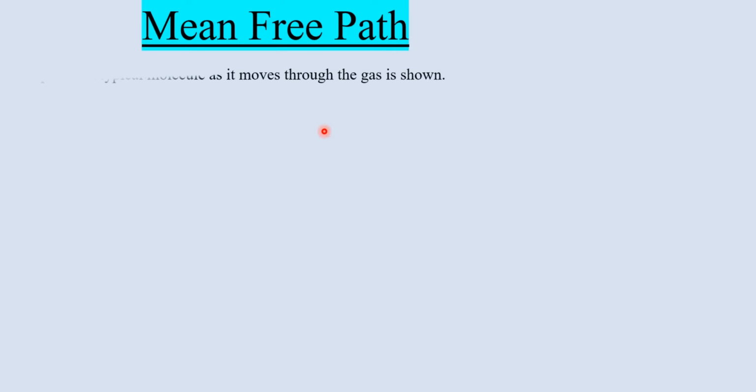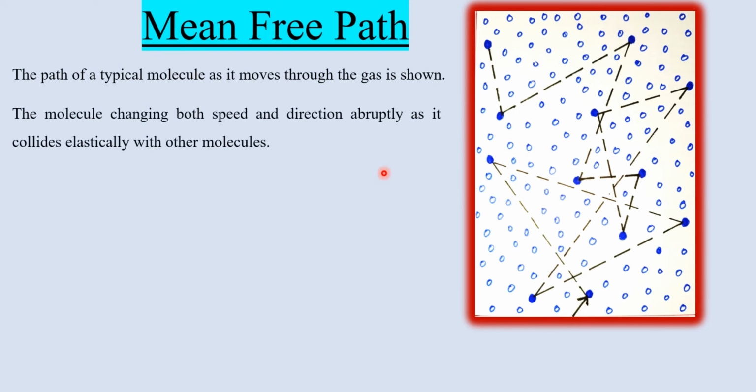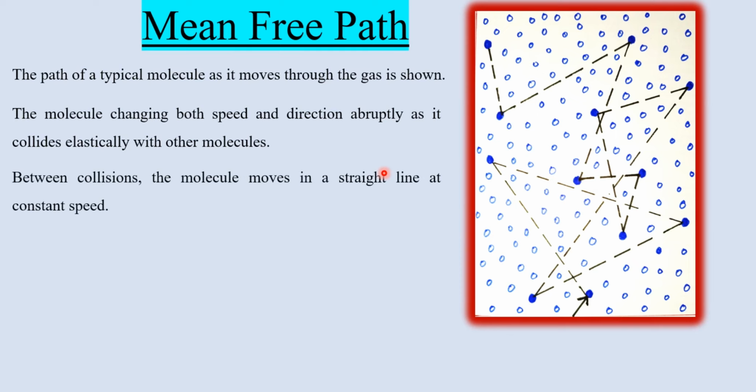As you can see in the diagram, this diagram shows you the motion of a single molecule which is moving through the sample of a gas. All other molecules seem to be stationary, but they are not. They are also in motion, but we have presented the motion of a single molecule. As this molecule is moving, it collides with other molecules. As a result, it changes its speed and direction abruptly, as you can see in the diagram.